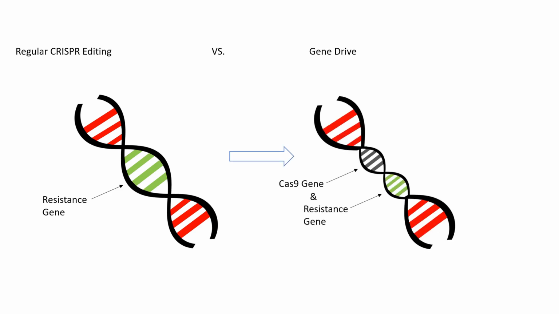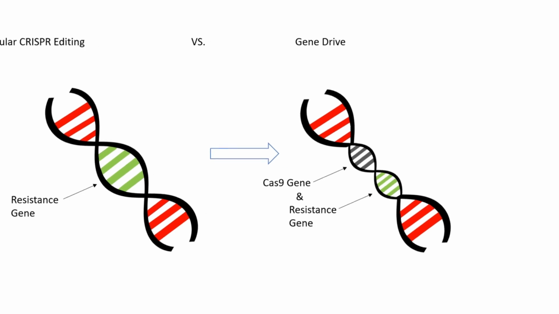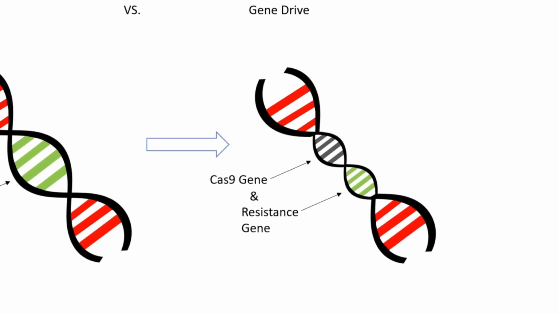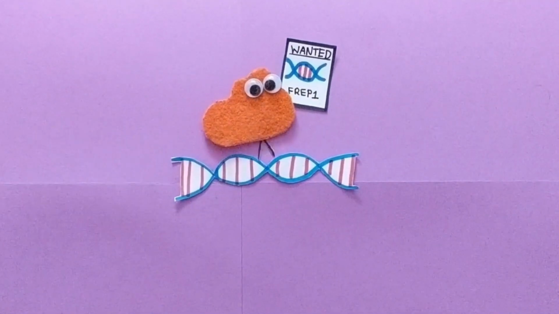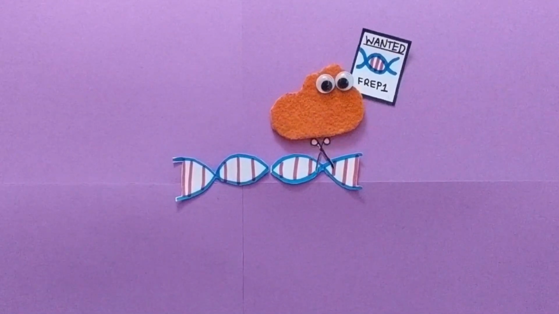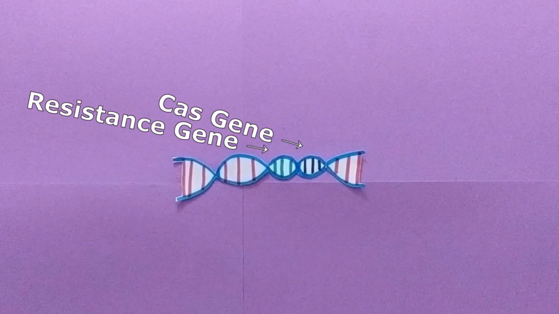How would we do this? We would need to propagate Cas9 in addition to the malaria resistance gene. Well, Cas9 is a protein, so we can make a gene that tells cells to produce it. Let's call this the Cas gene. Then we can introduce both the Cas gene and the resistance gene to create modified mosquito 2.0.